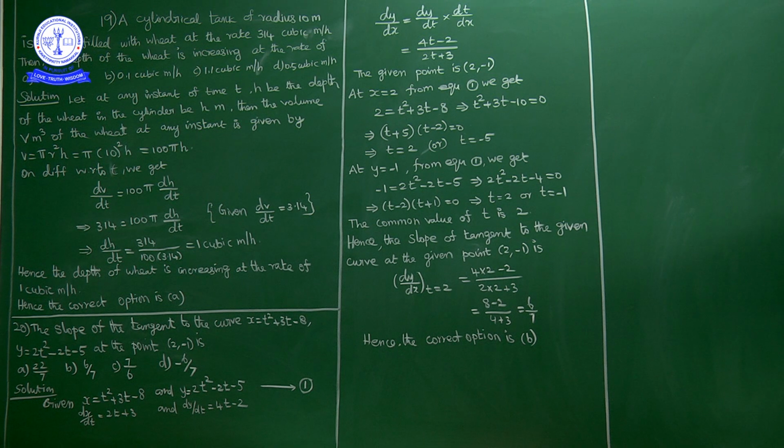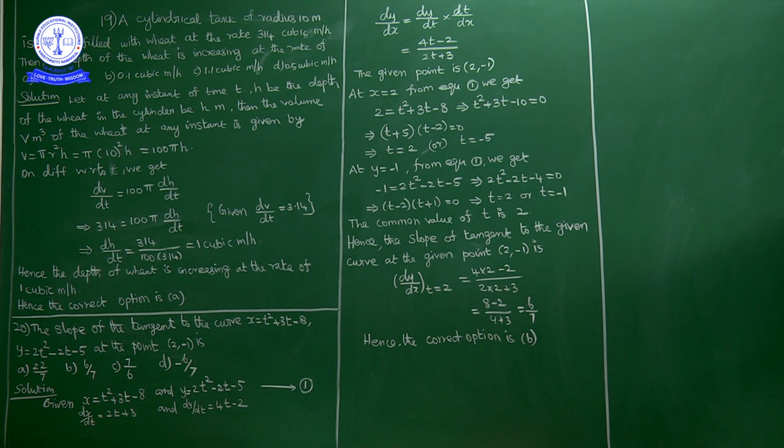So what do we have to find? We have to find dy by dx. The slope of the tangent is nothing but dy by dx. At what point? At (x, y) equal to (2, -1), meaning when x equals 2 and y equals -1 we have to find it. But x is given in terms of t, and y is given in terms of t.